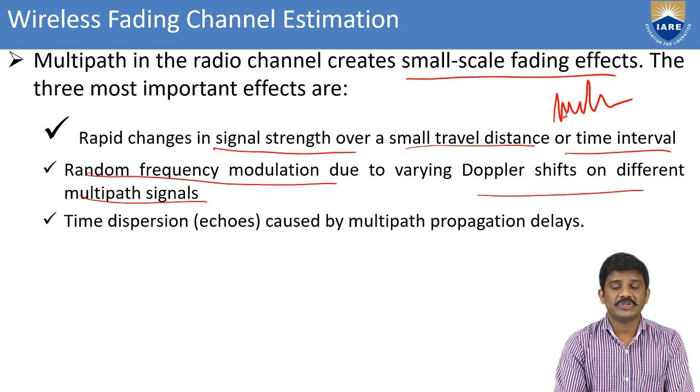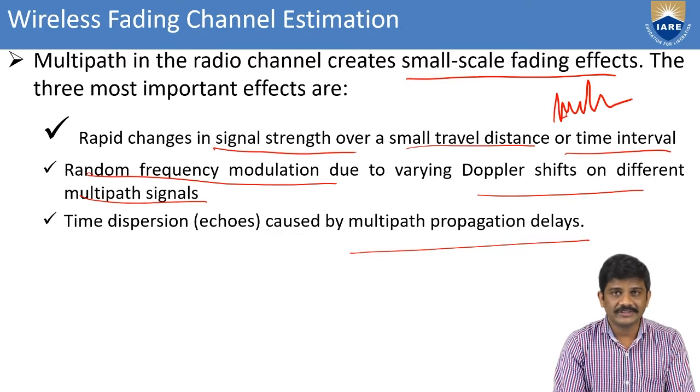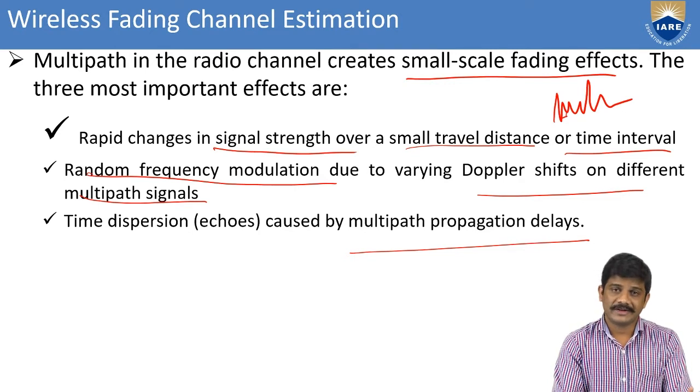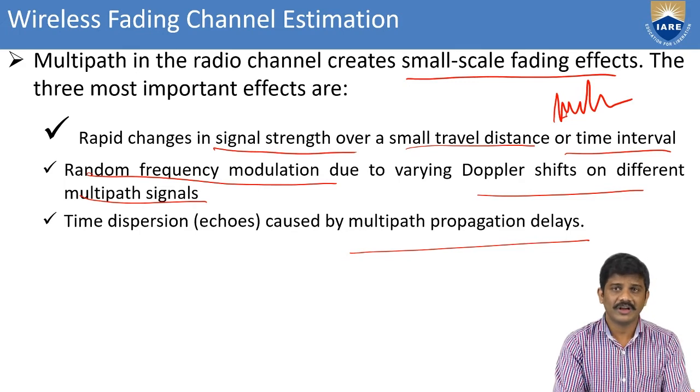Mainly the time dispersion or echoes are caused by the multipath propagation delays. You can observe here these are the three important effects of small scale fading. What are those? The first one is the rapid changes in the signal strength over a small travel distance or a time interval, that is, short time intervals. That comes under the most effective factors for small scale fading.